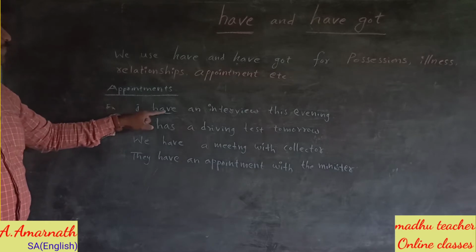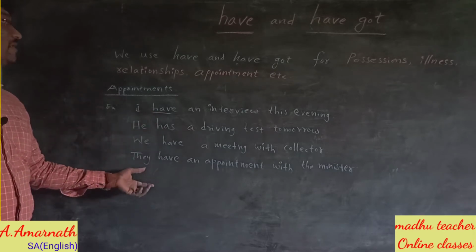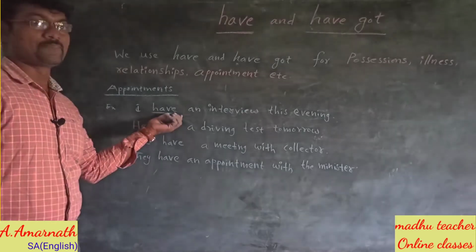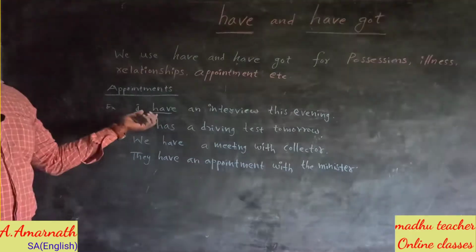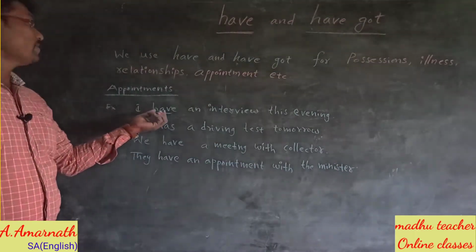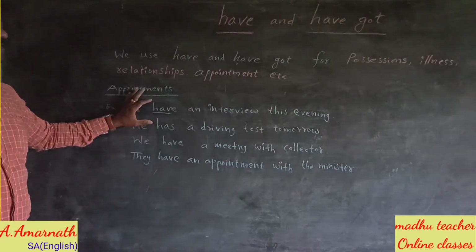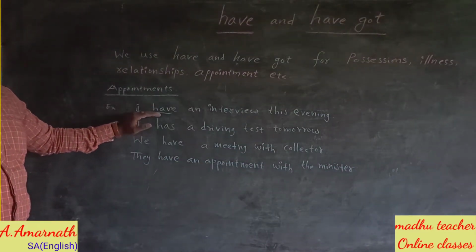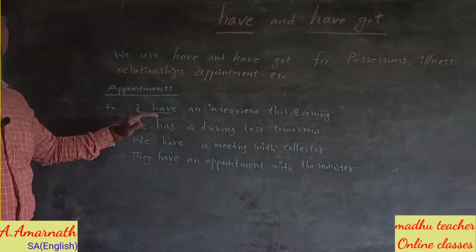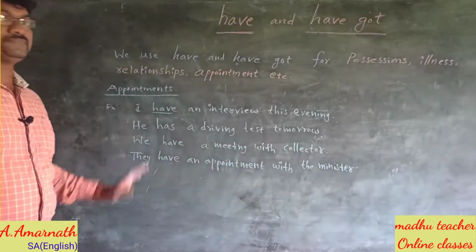You can replace all these sentences with have got. If you use have got instead of have, the meaning doesn't change.